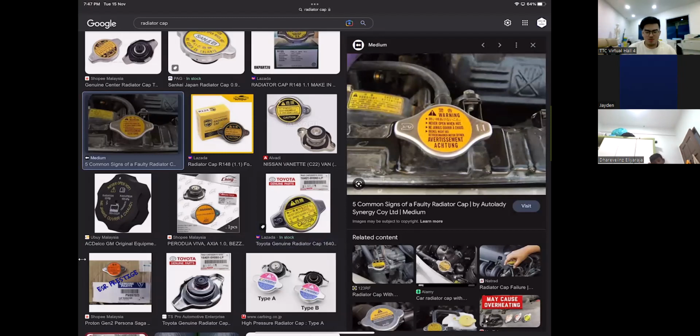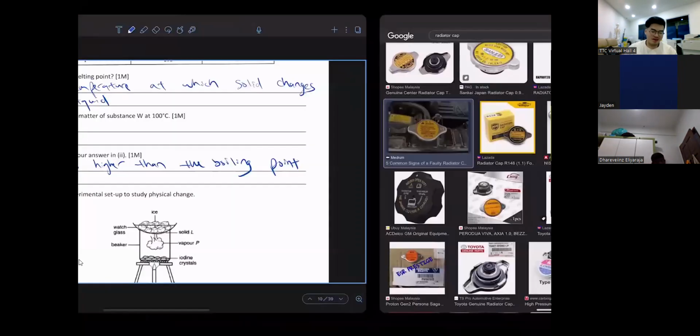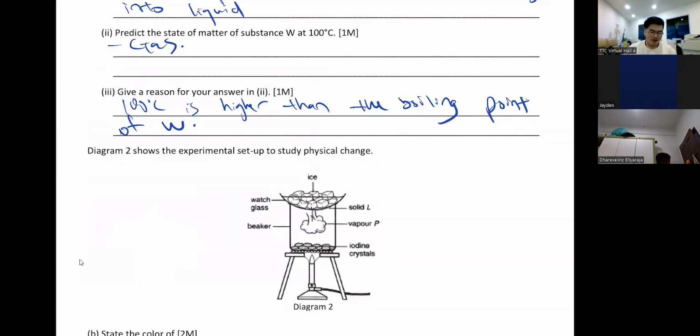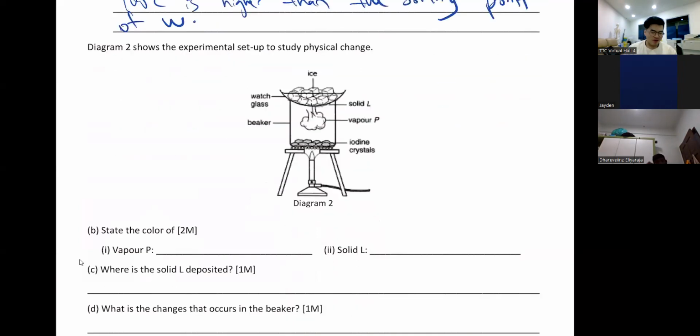Yes, you open the bonnet, you will see this cap there. Please don't be stupid enough to open this thing. You will know why. Okay, go and do it. Okay, I suggest you go and do it. You will forever remember this thing.